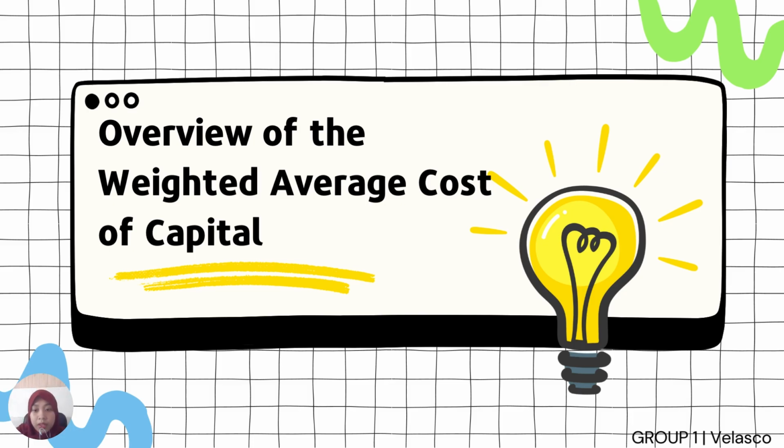Good morning, everyone. To put things in perspective, we must know that the firm's primary objective is to maximize shareholder value, and a company can increase this value by investing in projects that earn more than the cost of capital. Today I will briefly discuss an overview of the weighted average cost of capital.